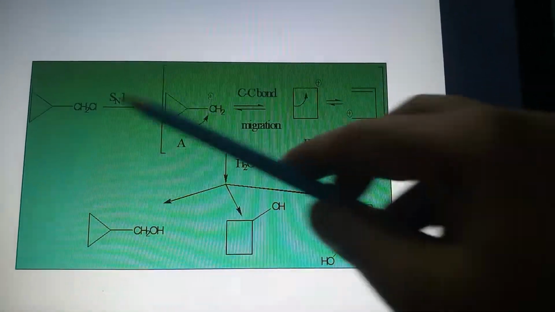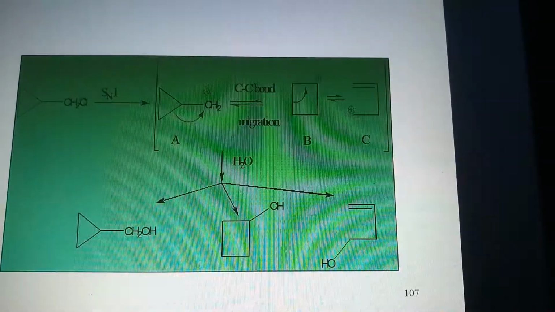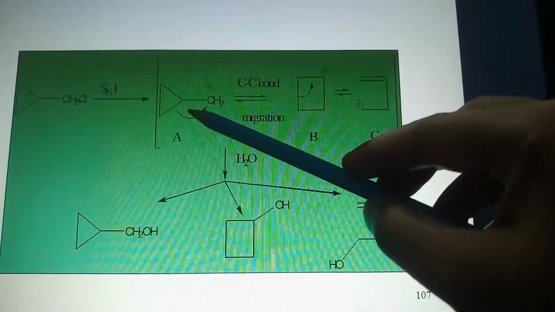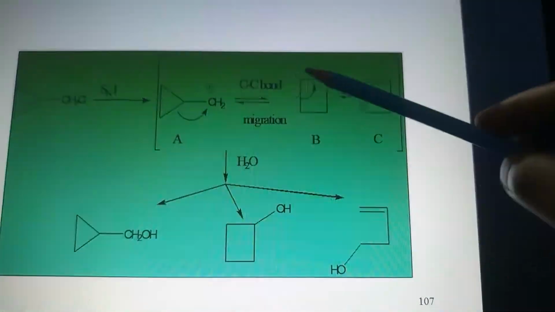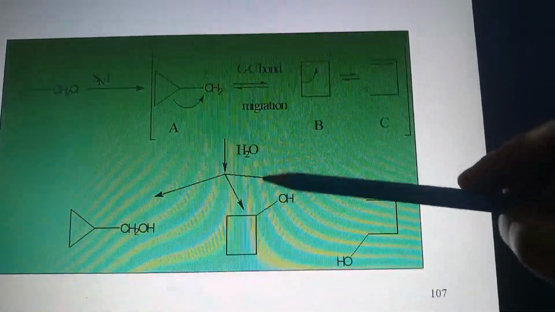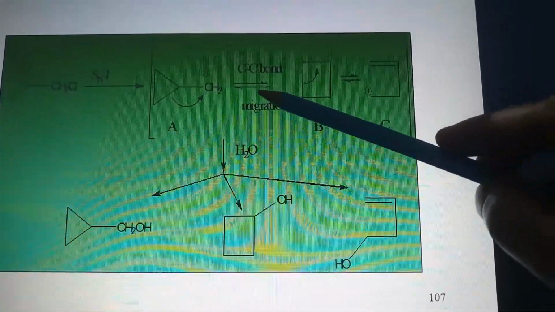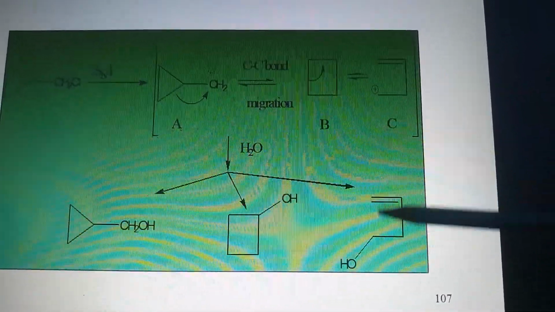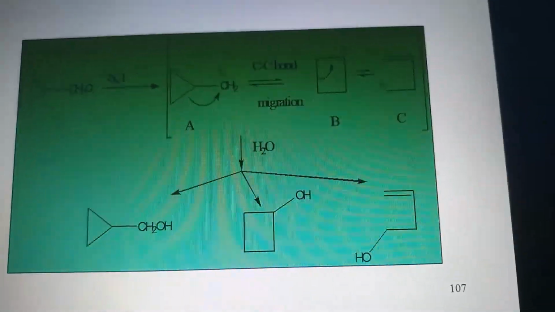You can see this is the normal SN1 product. After ring expansion, you will get this type of carbocation giving this type of product, and if a C-C bond migration occurs, then we will get a ring opened product. So we will get all these types of products, a mixture of products here.